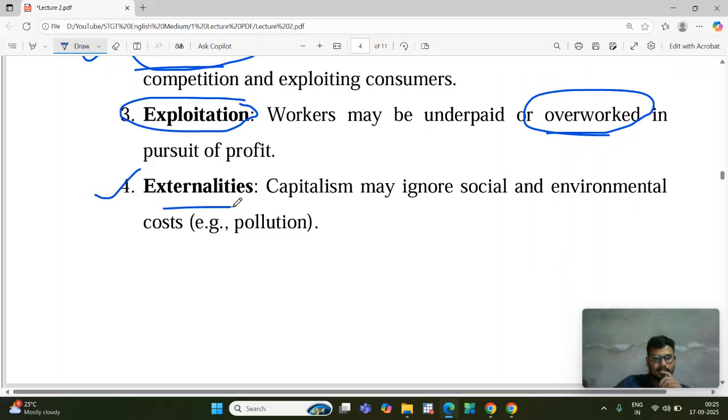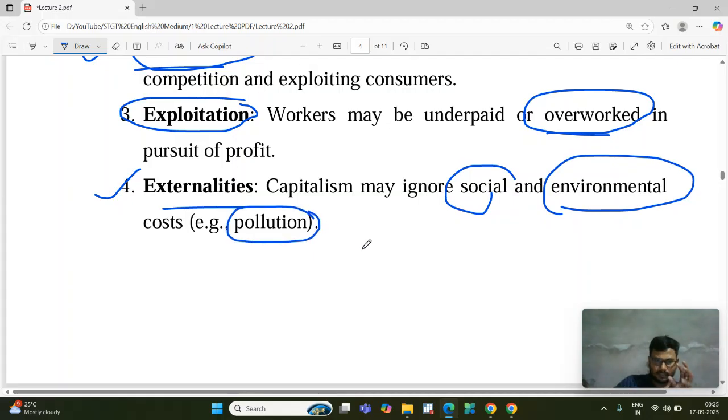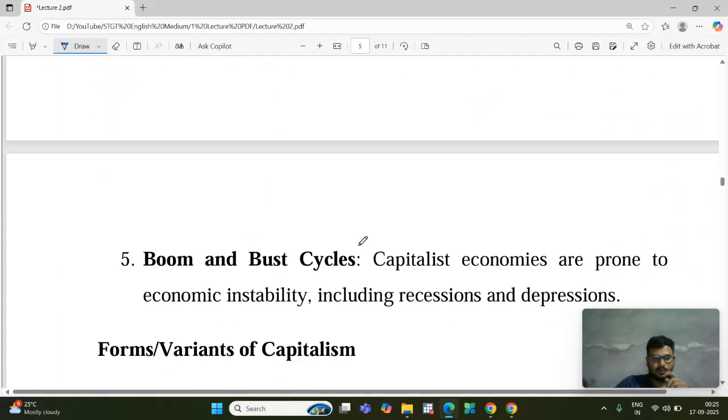Next one is externalities. Capitalism may ignore social and environmental costs. It means they just produce many kinds of commodities. They do not think about pollution. They are producing commodities which help to grow the economy, but the population is also increased due to more production, which will impact society negatively. That is basically externalities, and externality problems are there in the capitalist economy.